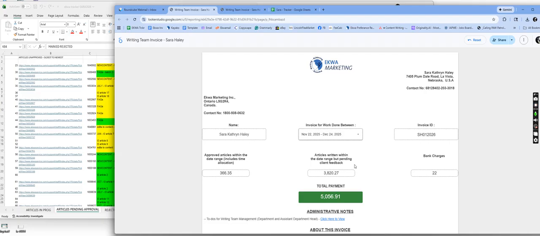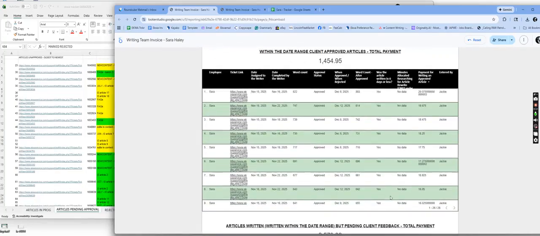So it loads it up. Lo and behold, these numbers don't match. In the PDF, it's saying $4,582.80. And here, when I'm putting in the exact same information, it's giving me $5,056.91. In addition, when I finally scroll down here, all these numbers are wrong. So what appeared correctly in the PDF are actually incorrect on this.